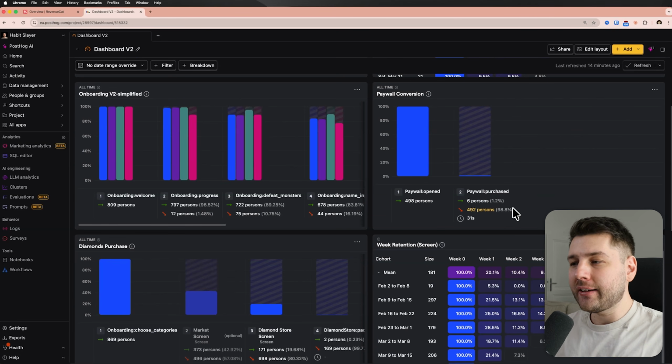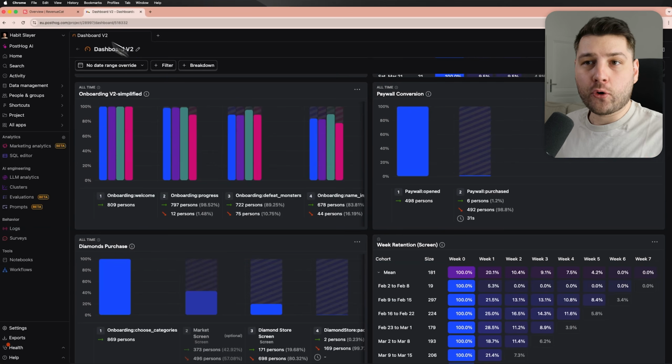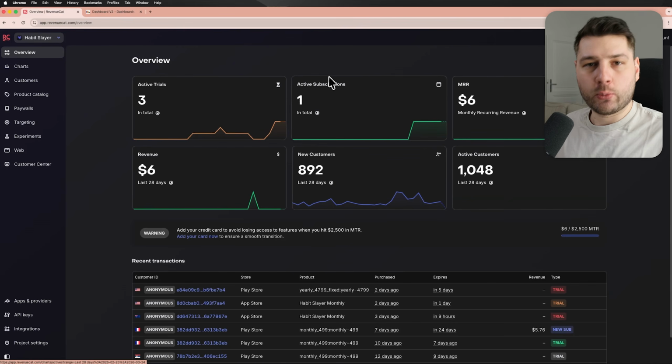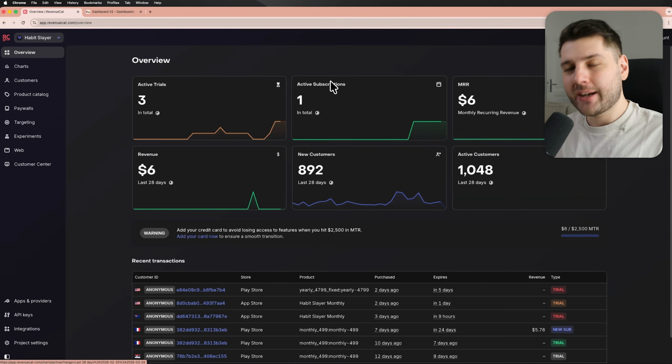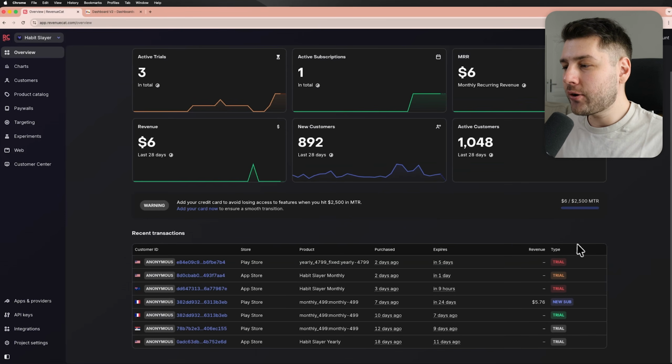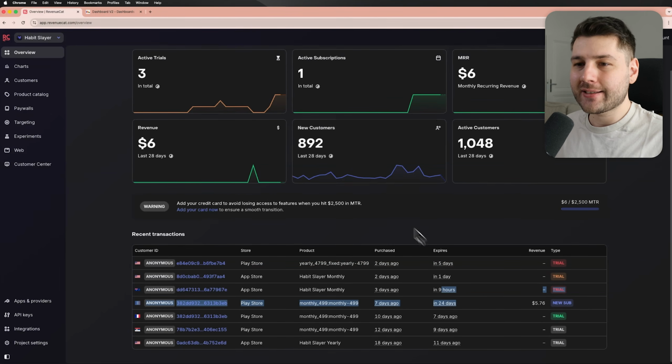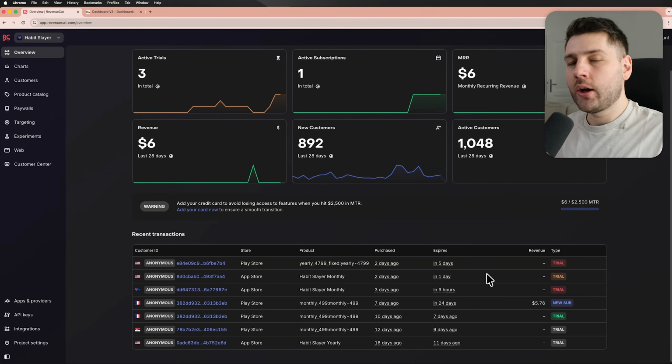which is kind of in the lower part of the range that you typically want it to be for the application, right? So out of 500 people, 6 of them chose to actually start a trial and showed intent on actually purchasing, right? Which is good. Now, of course, the conversion rate is not that because only 1 of them has an active subscription, because after the trial, as you can see here, pretty much all of them have canceled the trial except 1, and that's exactly the one that I have revenue for over here. So that's currently the state of the application.